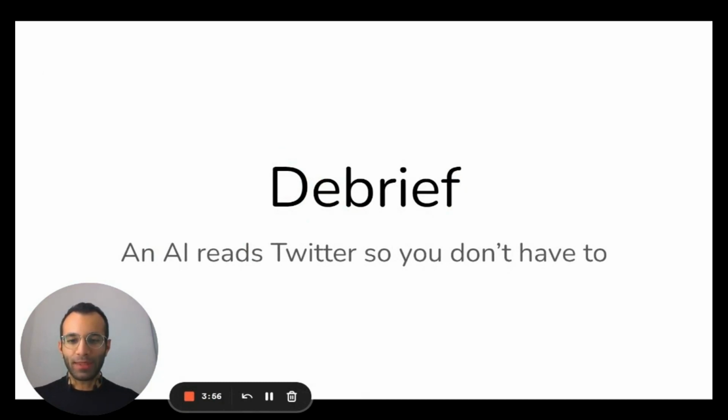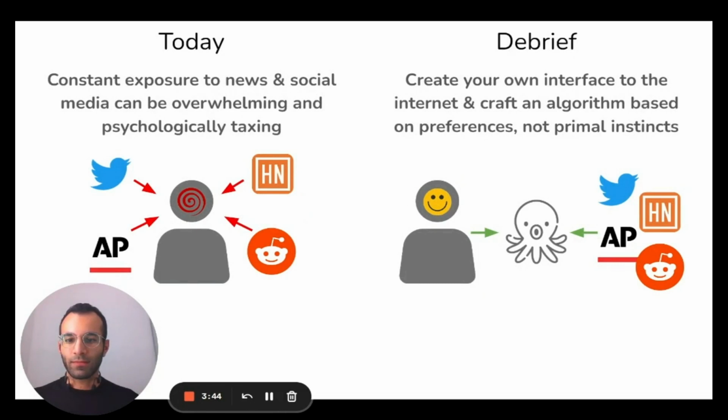We built Debrief, an AI that reads Twitter so you don't have to. The internet is filled with valuable information, but constant exposure to news and social media can be overwhelming and psychologically taxing. So we created Debrief, an AI assistant that takes in an individual's preferences and filters information from sources like Twitter, Hacker News, RSS feeds, and Reddit.